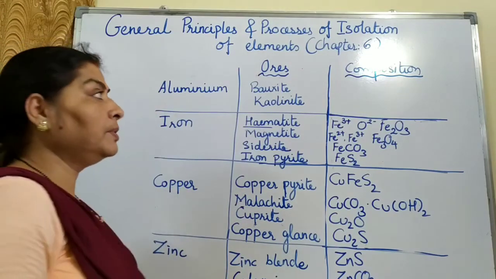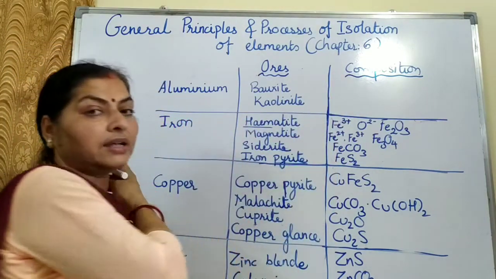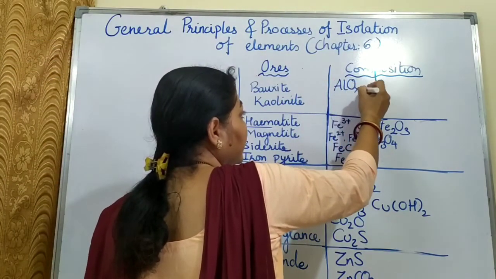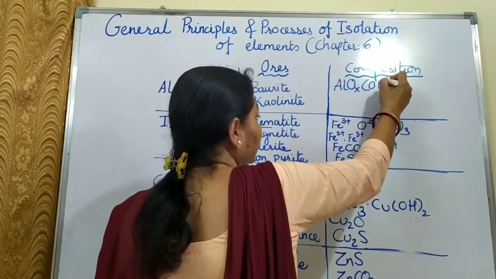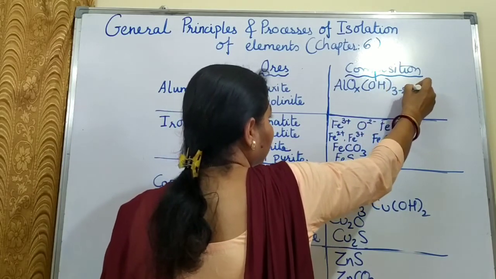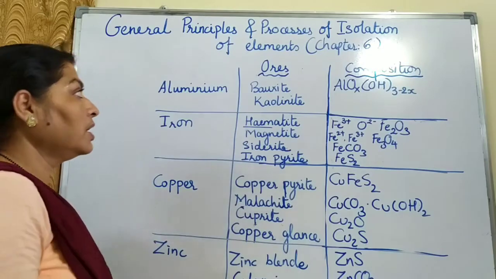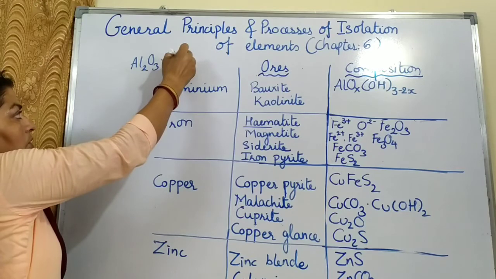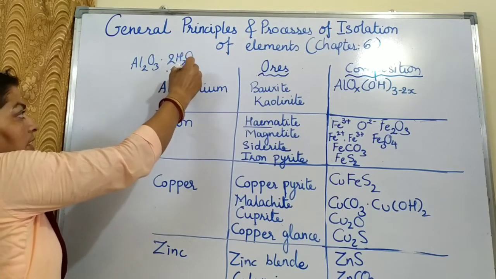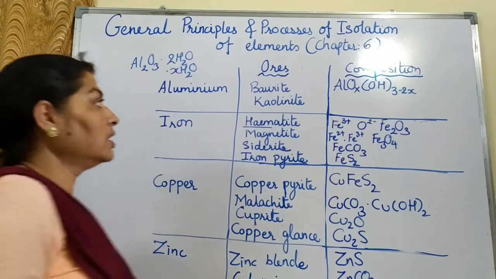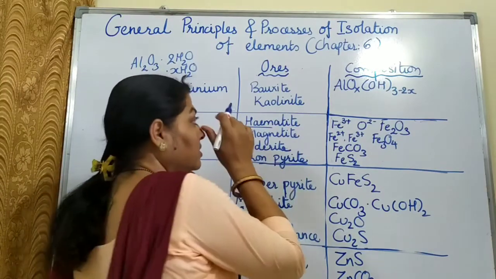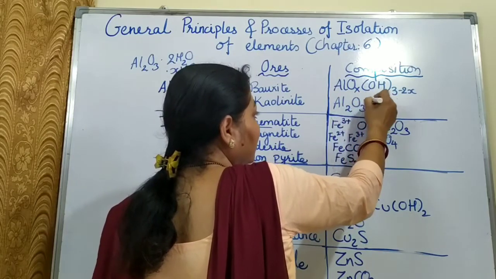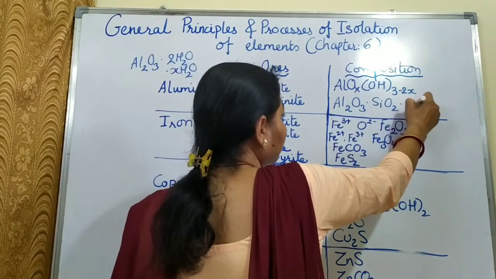The remaining is aluminium, it is bauxite ore. Now bauxite ore has a variable composition. The general composition of a bauxite ore can be written as AlOx(OH)3-2x. This is the general formula of the bauxite ore. In some books you may come across Al2O3.2H2O or .xH2O. So it is having a variable composition. Kaolinite or clay is also an ore of aluminium, and it is represented by Al2O3.SiO2.2H2O.